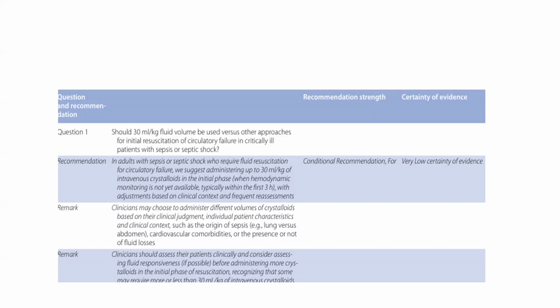Then after giving this initial fluid, we have to assess whether the patient is fluid responsive or not. Further resuscitation always depends on the fluid responsiveness of the patient. The clinician should assess clinically and always consider fluid responsiveness.